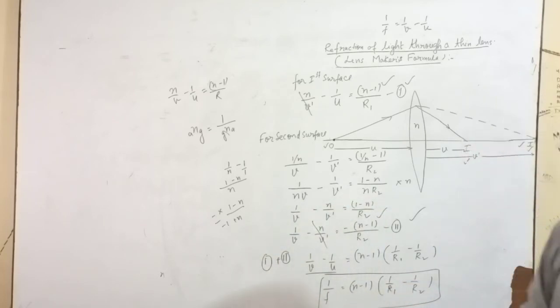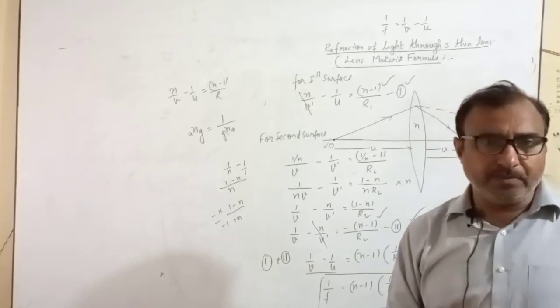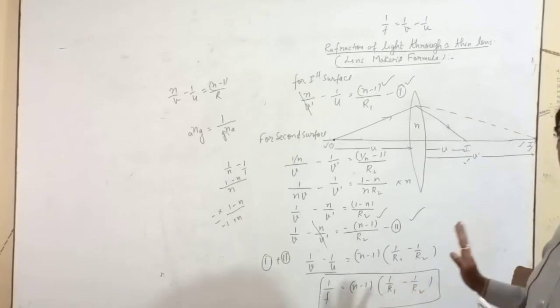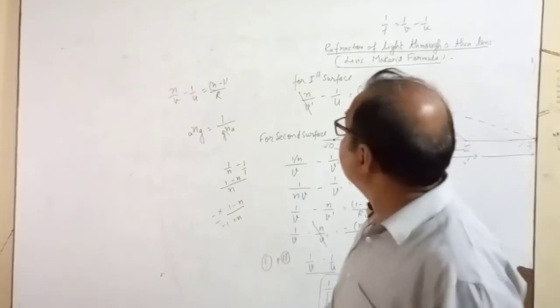Sometimes they ask why the focal length of a concave lens is negative while for a convex lens we take it positive. The answer is very simple, and I can show you on the board.